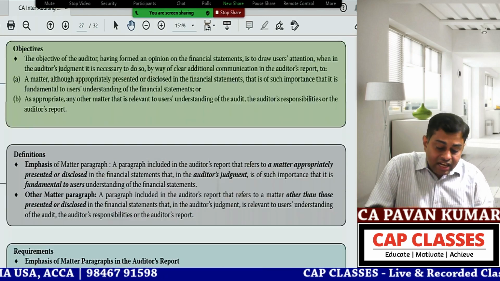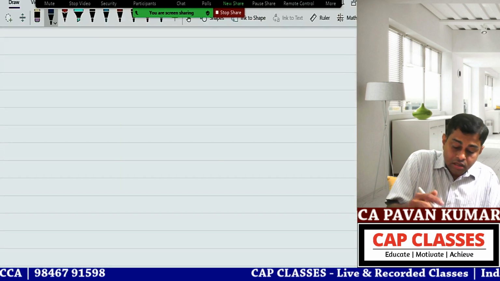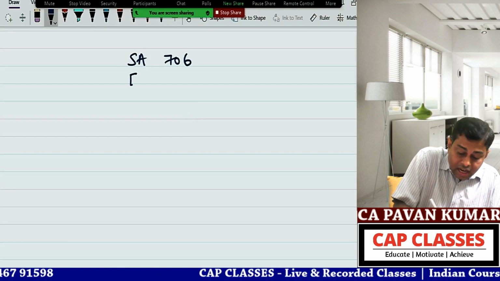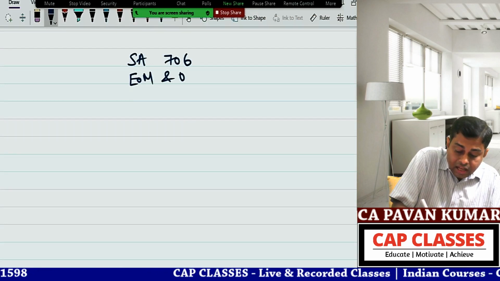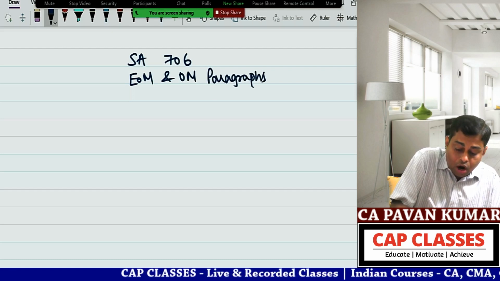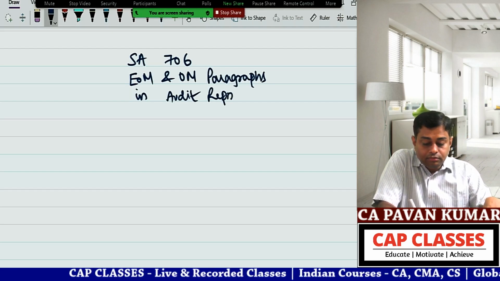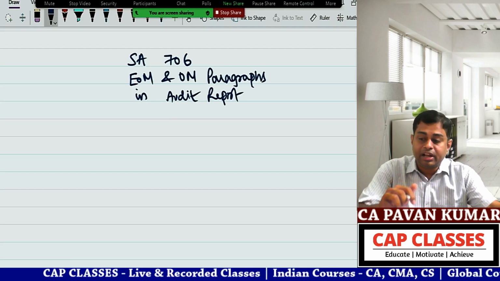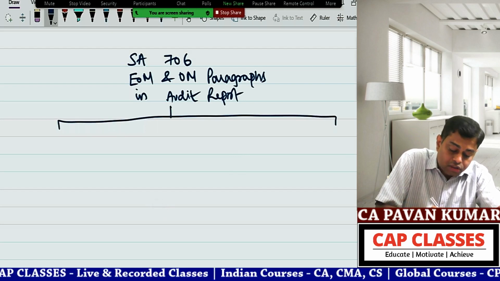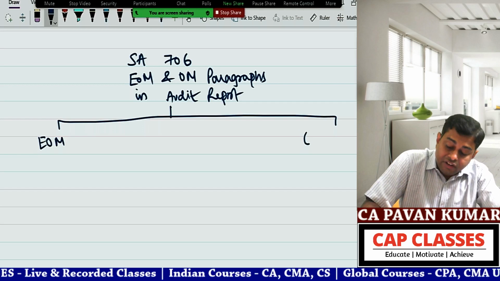So basically, if you look at SA 706, Emphasis of Matter and Other Matter paragraphs in auditor's report, from these two arrow marks, the first one is EOM, the second one is OM.